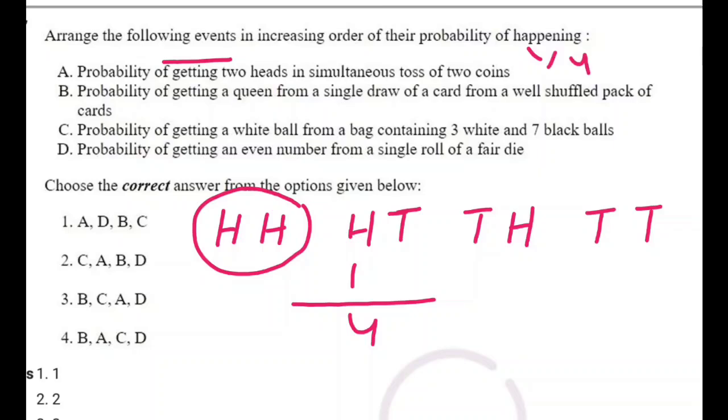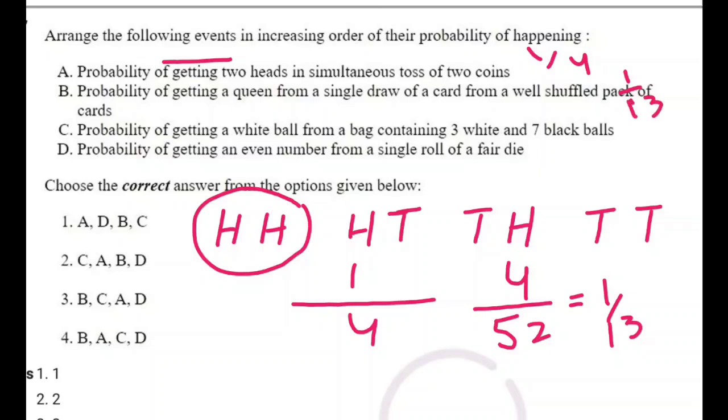Now in the second one, we have to find out the probability of getting a queen from a single draw of a card from a well shuffled pack of cards. The number of queens in a deck of cards is 4. So favorable outcomes are 4, and total number of cards is 52. So it is equal to 1 upon 13. So for the second we have 1 upon 13.